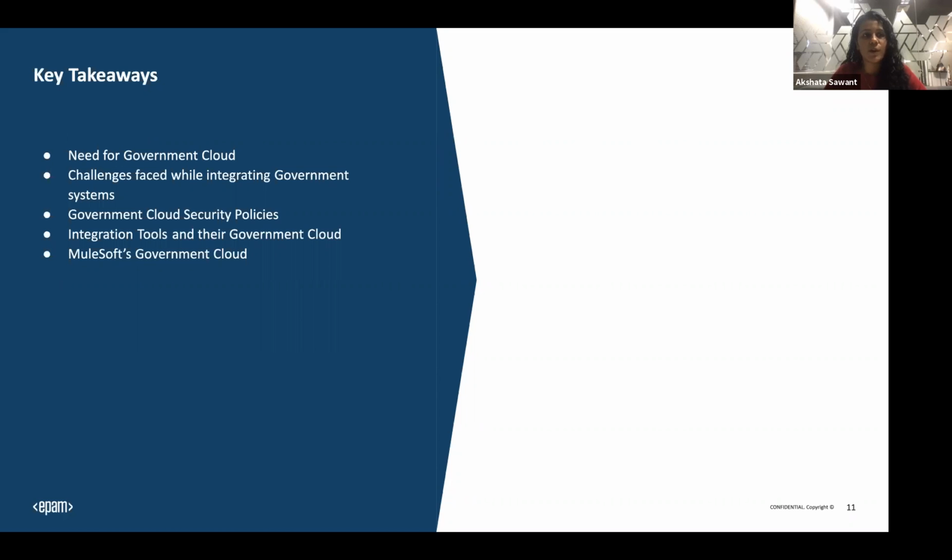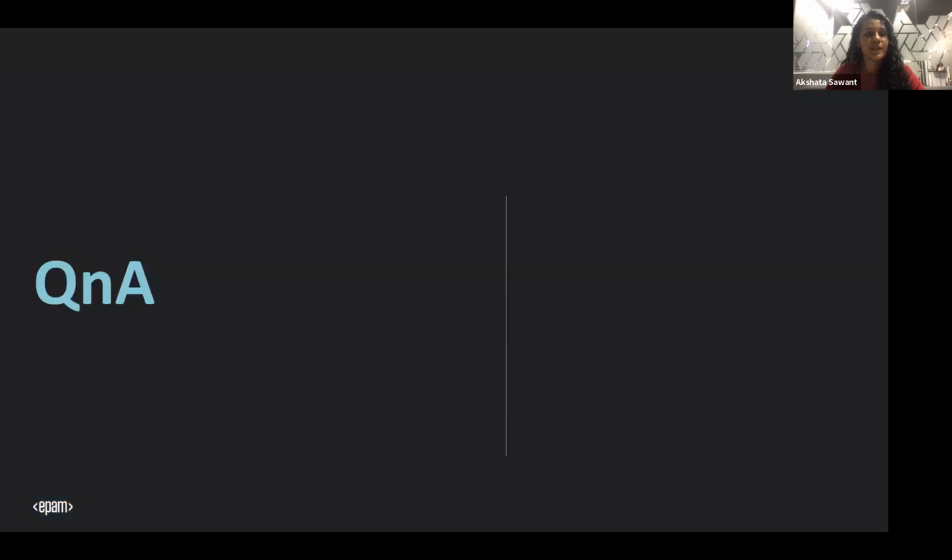So with this, we have almost come to an end. Let me know if there are any other questions related to government cloud or anything. Yes, it looks like we have one. When you were speaking about the government cloud, could you please explain how much it costs? Does it bring additional cost to the client to use the government cloud, and how much?